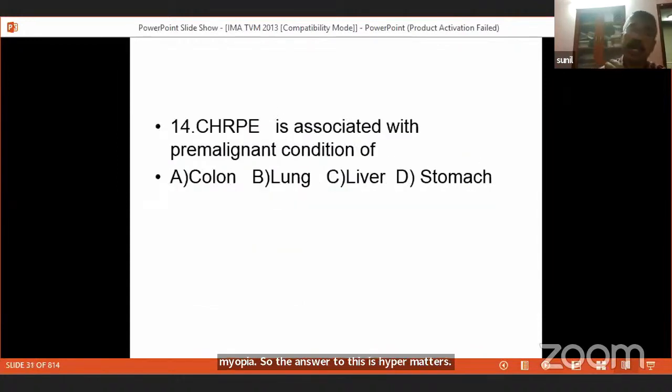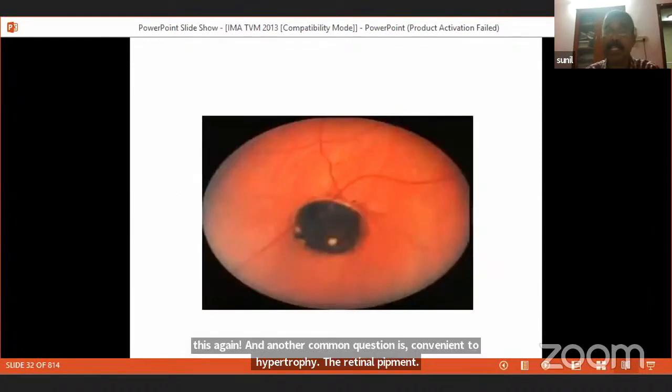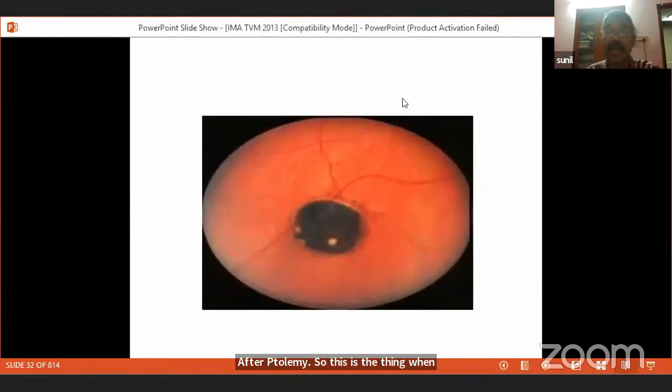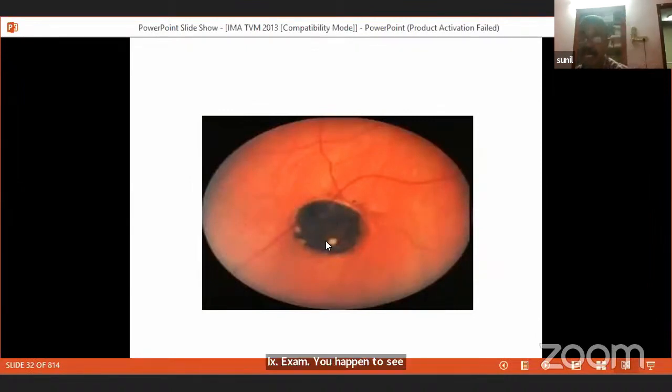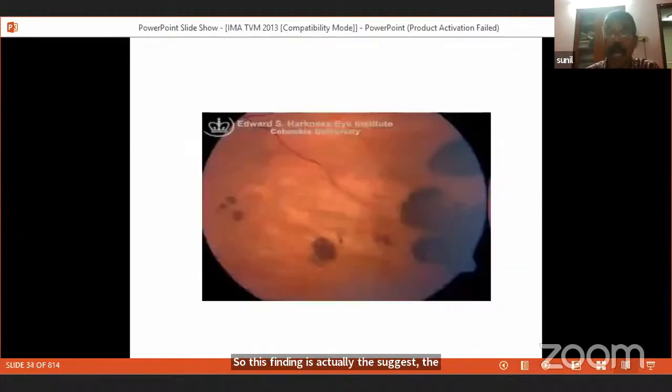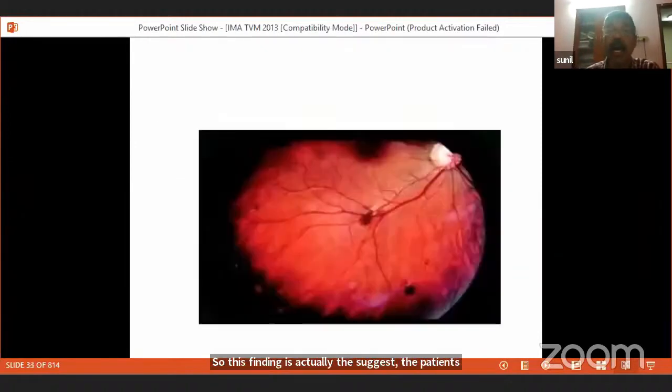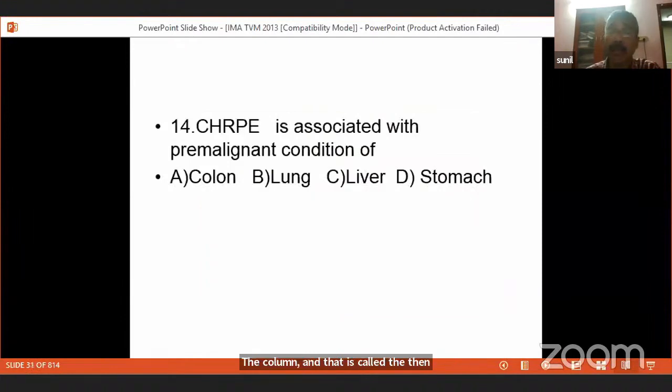This is again another common question: congenital hypertrophy of the retinal pigment epithelium. When you look at a fundus, the patient must have come for some other finding. As the examiner, you happen to see a black scar like this. This is called congenital hypertrophy of the retinal pigment epithelium. This finding suggests the patient may have a premalignant condition in the colon, called familial adenomatous polyposis coli. Many of these patients may require colectomy to prevent a colonic carcinoma.